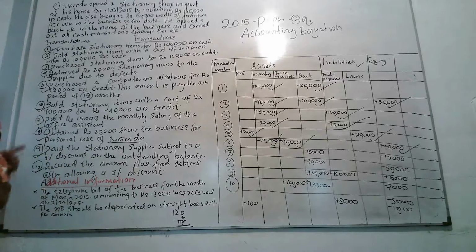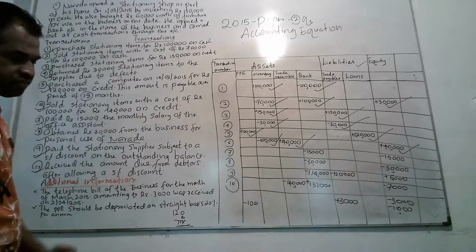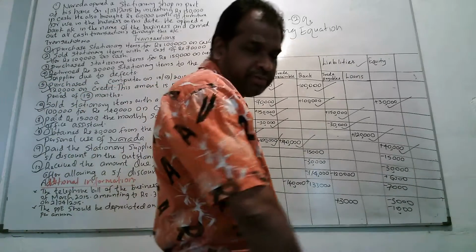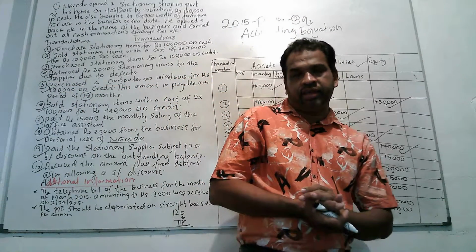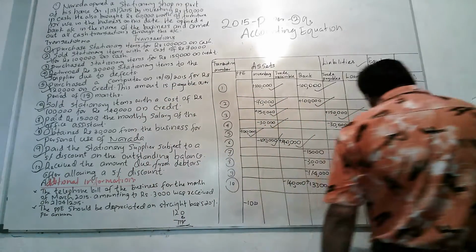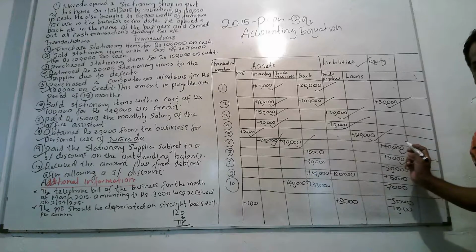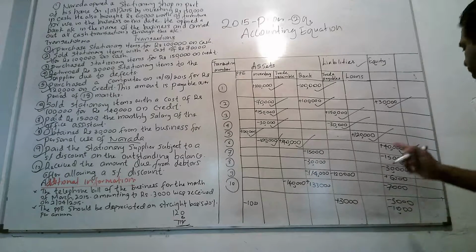Then next item, paid 15,000, the monthly salary of the office assistant. You know, salary is an expense. Because of any expense, there will be a decrease in equity or capital. The amount paid is 15,000. Therefore, I have deducted 15,000 from equity. Because of any expenses or losses, there will be a decrease in equity.